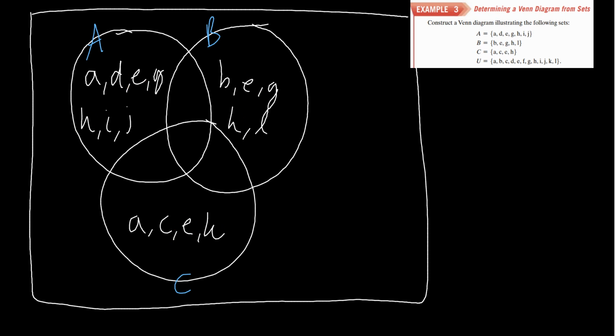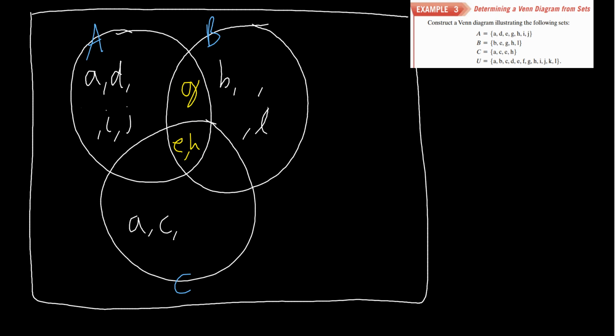So E and H. And then we're going to simultaneously just erase them from their respective circles. Okay. All right, next up, let's do A and B. So what do A and B have in common? Well, it looks like they have a G, and that's it. They just have a G in common. So I'm going to put a G right here, and I'm going to erase the G's from both of them.